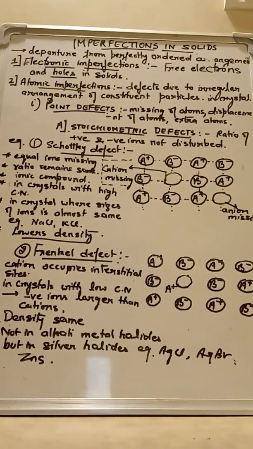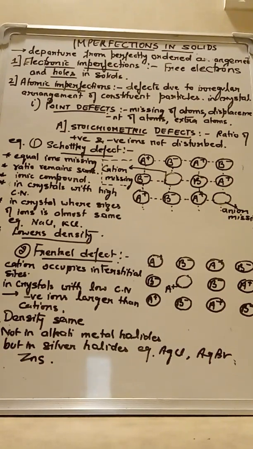The main imperfections in solids are: number one, electronic imperfections, and number two, atomic imperfections. Let us first understand electronic imperfections. As you can understand by the name, these imperfections are due to the presence of free electrons and holes in solids. Why are they formed?